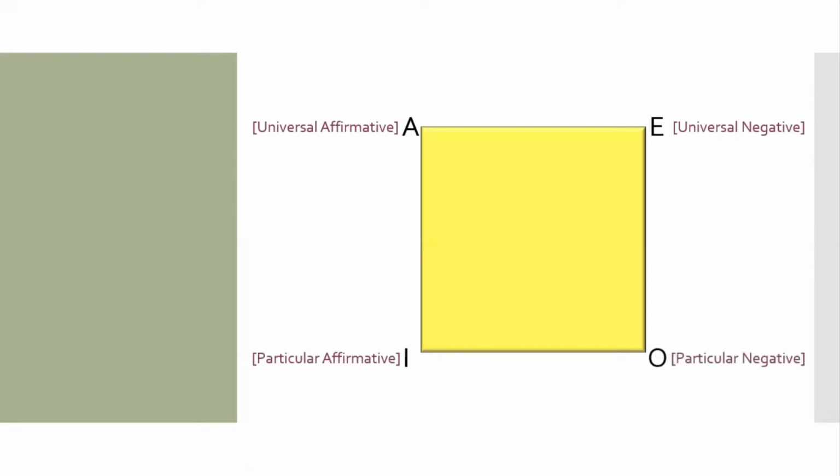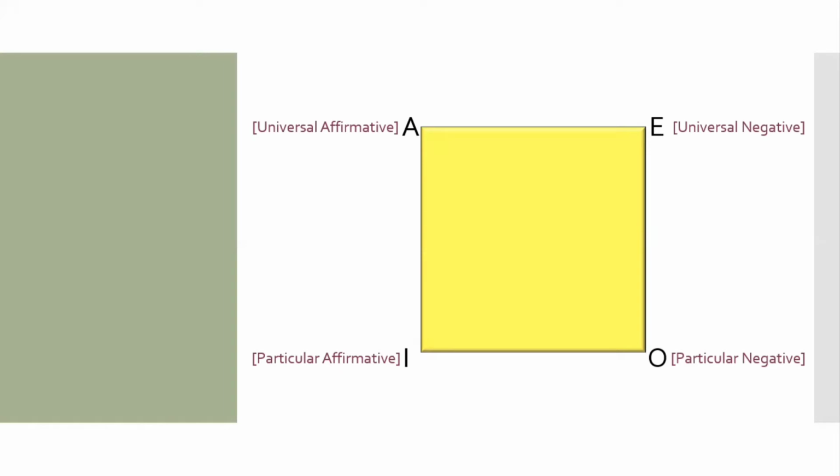Now, how do we fix these positions? This square in totality can be divided using two axes of symmetry. What we can do is draw a horizontal line parallel to both the lines AE and IO. If we draw it exactly in between, it divides the entire square into two parts. The upper part is universal and the lower part is particular. Hence, the universal propositions, that is A and E, should come as the top vertices, and the particular propositions, that is I and O, should come below.